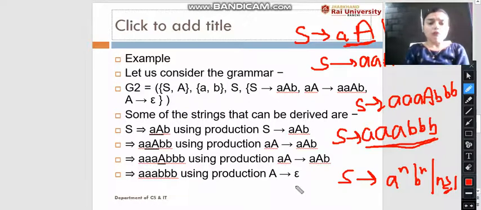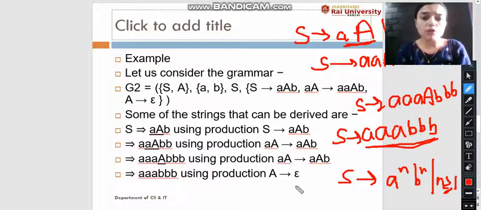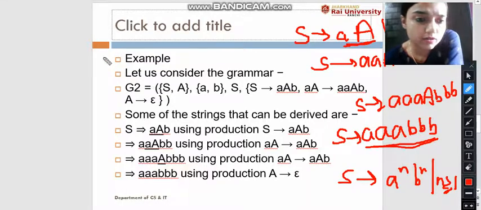So what we have learned is that in formal language there is a grammar. We define a grammar with a four tuple, and using the given grammar we can find out what type of string can be derived from it, and this string helps us recognize what type of language is produced by the given grammar.